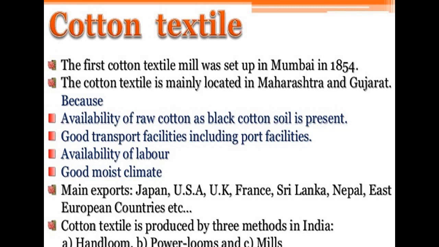Then secondly, there are good transportation facilities including the port facilities, availability of labor, good moist climate and all these things. So if you have to tell why they are located in these particular areas, you can write these points: there is availability of raw cotton as black cotton soil is present. Then good transportation facilities including the port facilities have been given in such states. Then availability of labor is also there, and they have a good moist climate where they can get a good kind of raw cotton.